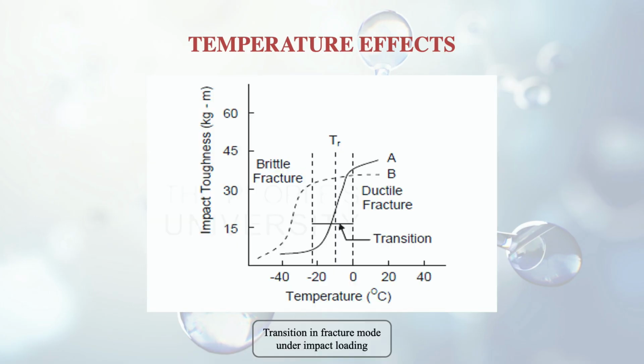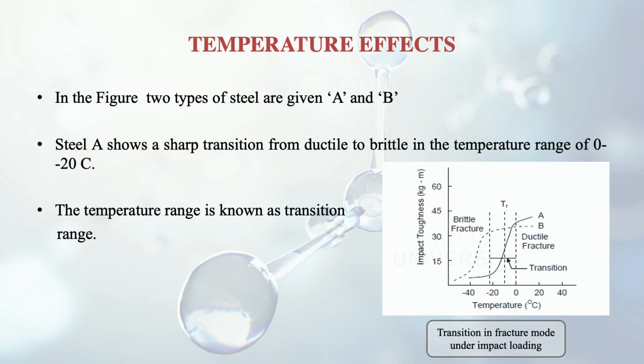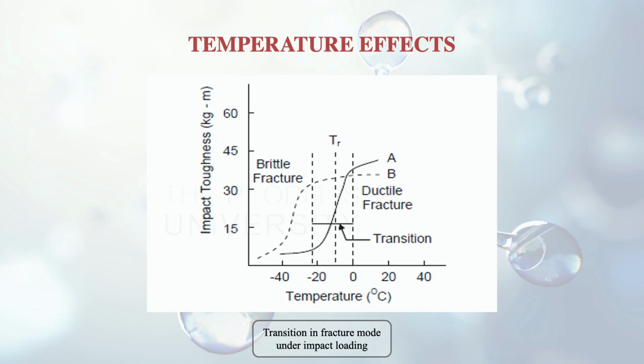So here is one figure which gives us the impact toughness versus the temperature. It is that graph, impact toughness versus the temperature. And there are two kinds of steel, A and steel B. Steel A shows a sharp transition from ductile to brittle in the temperature range of 0 to -20, as you can see in the figure here. If you see the A1, in the range of 0 to -20, the slope of this line is quite high.